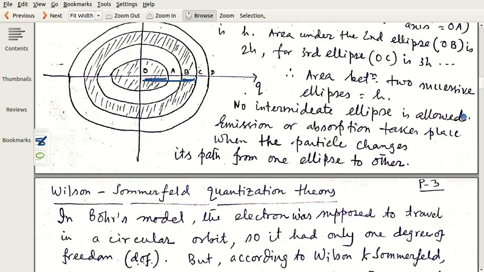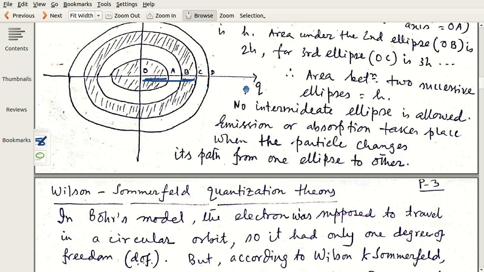And no intermediate ellipse is possible, and the area between two successive ellipses is also h. You see, with OB as semi-major axis the area is 2h, and with OA the area is h. That means the area of this white region is h. Similarly, the area of this shaded region is also h, and so on.